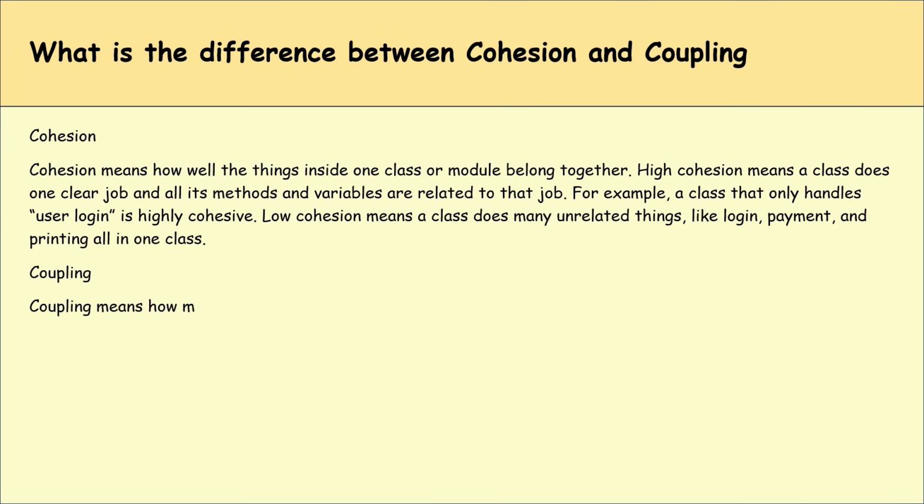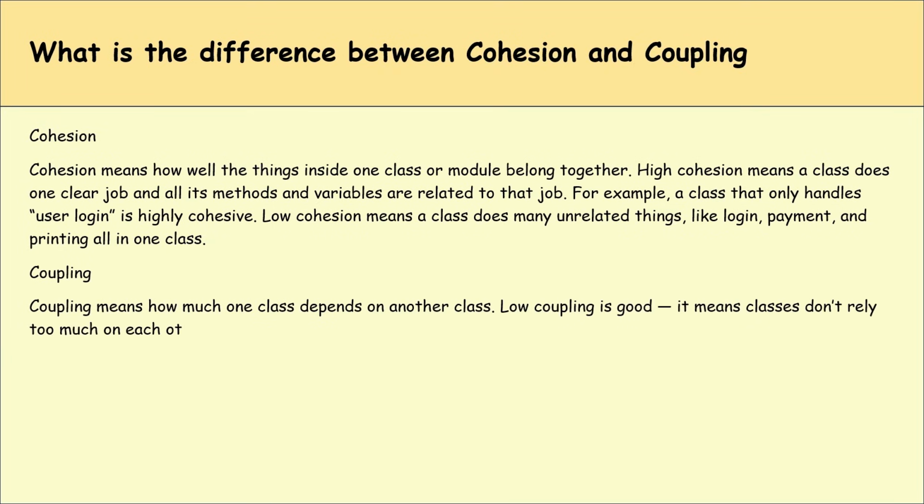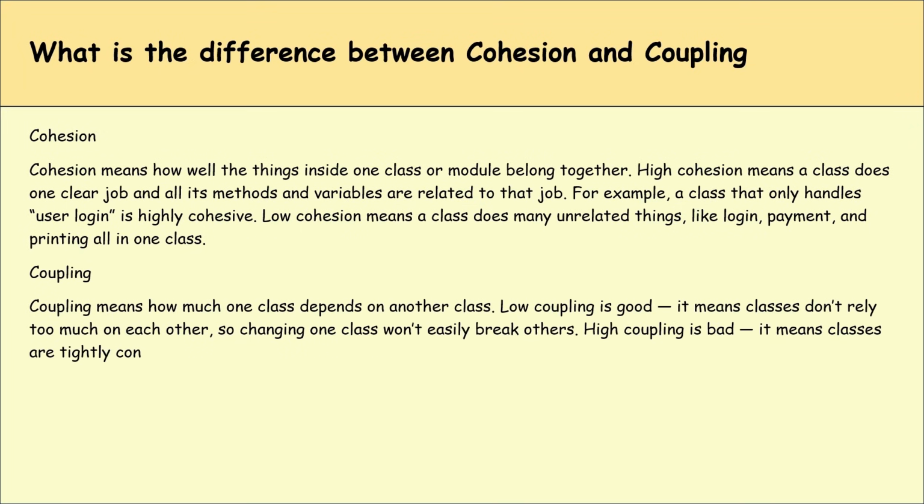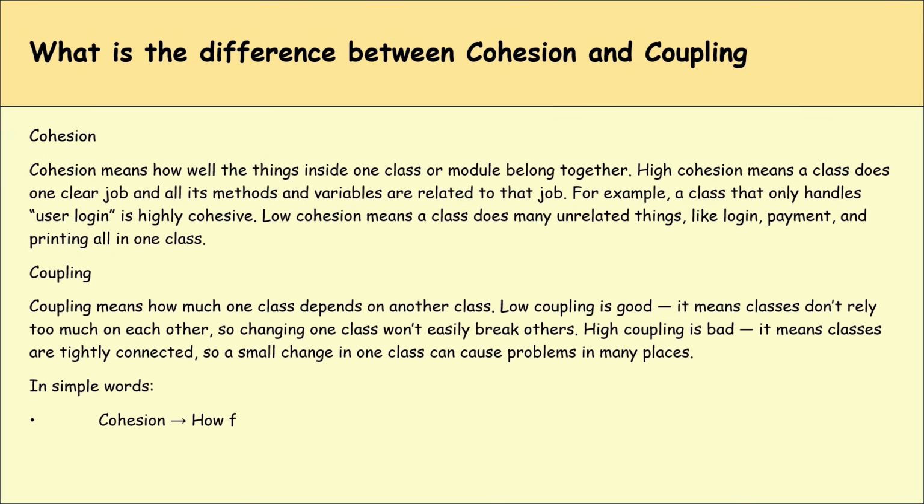Whereas coupling means how much one class depends on another class. Low coupling is good. It means classes don't rely too much on each other, so changing one class won't easily break others. High coupling is actually bad. It means classes are tightly connected, so a small change in one class can cause problems in many classes. In simple words, cohesion means how focused a class is. Coupling means how dependent classes are on each other.